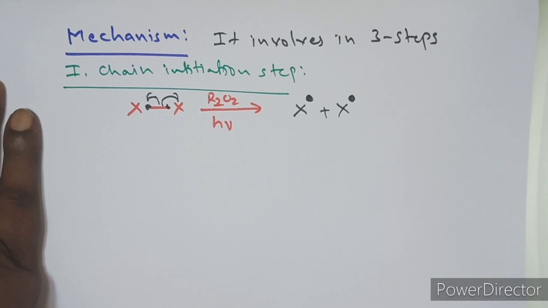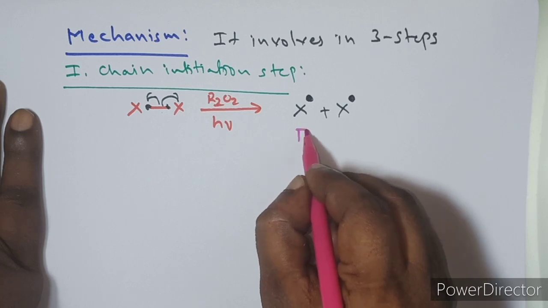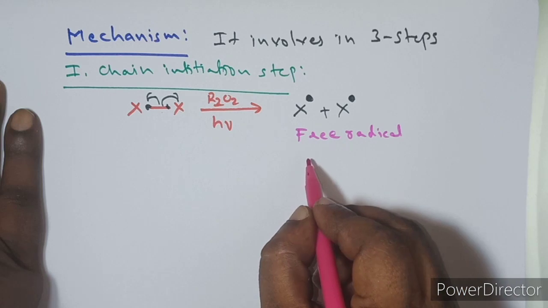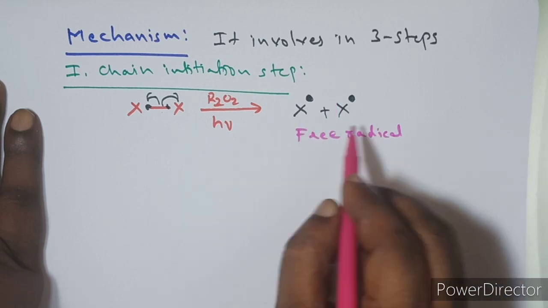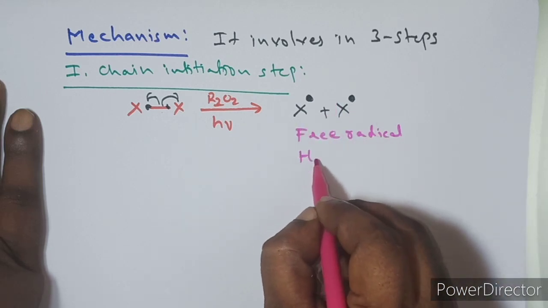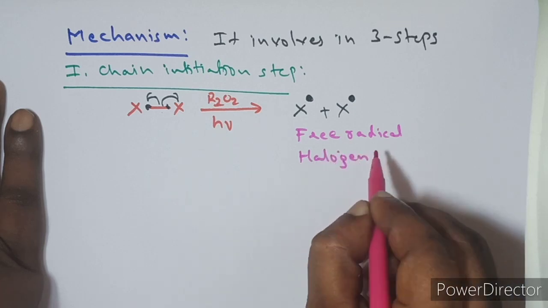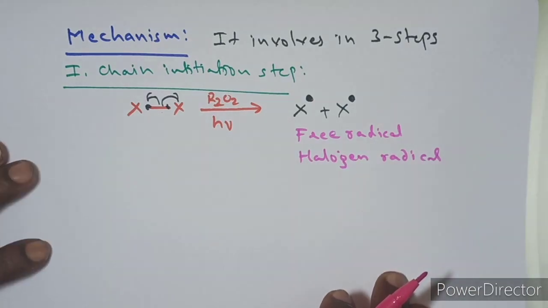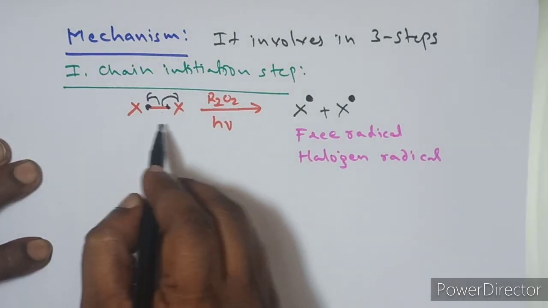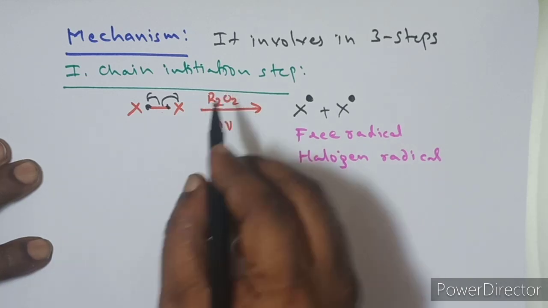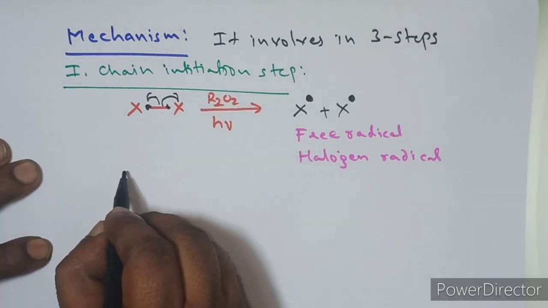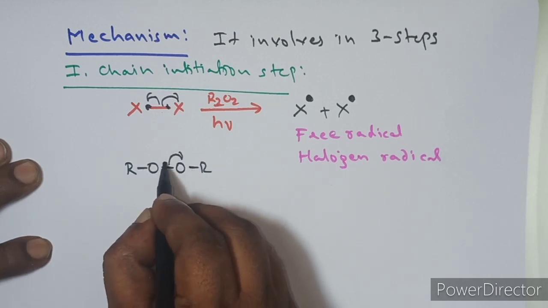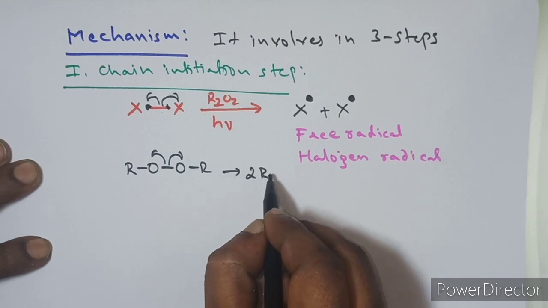So unpaired electron particles are produced, and these are called free radicals. What is the magnetic nature of free radicals? Paramagnetic, due to the presence of the unpaired electron. These free radicals are named halogen radicals. Now, before this reaction, the peroxide first undergoes a homolytic cleavage like this, and it produces 2 alkoxy radicals.